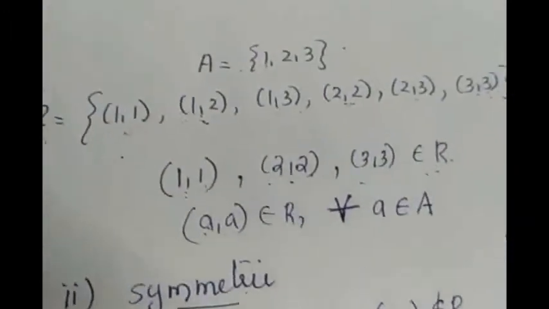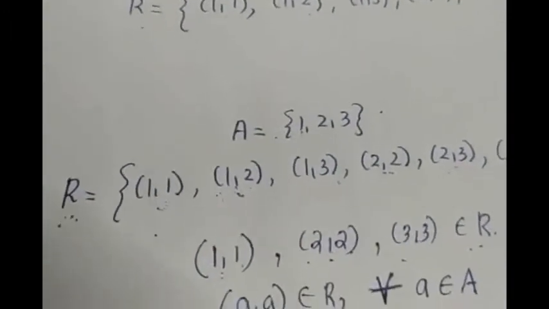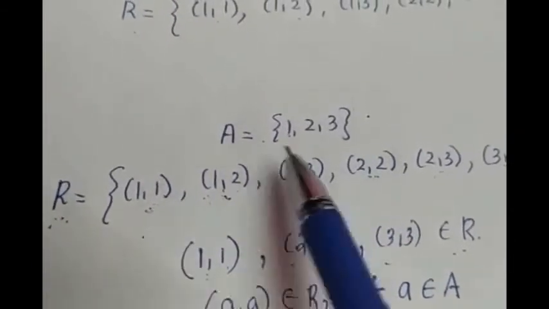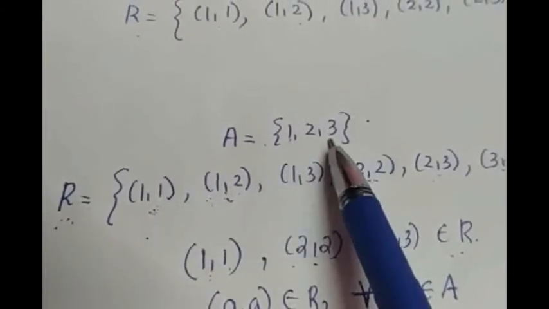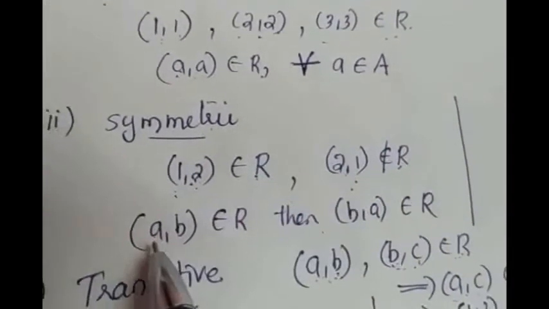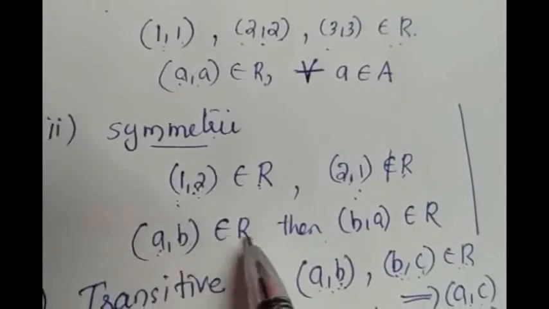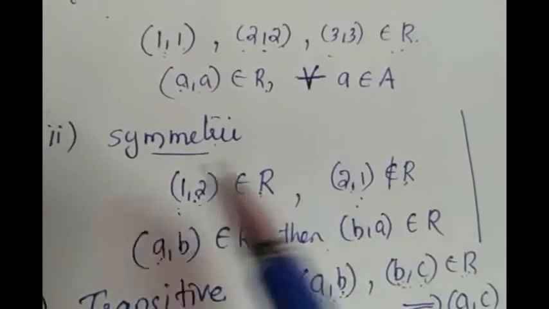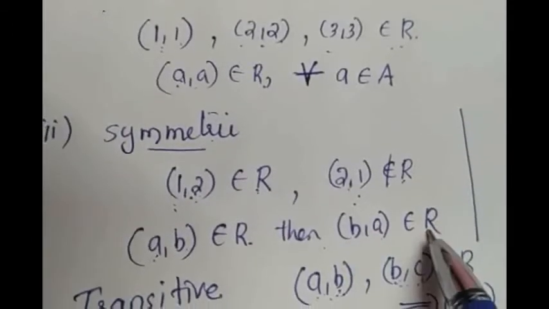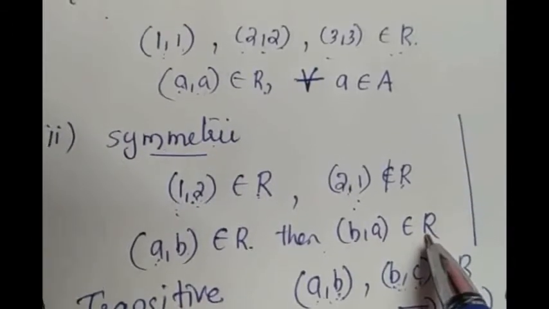Okay, so which all are the relations? One is reflexive. How can we prove reflexive? If the ordered pair (A, A) is an element of R for each and every element of the given set, then R is said to be reflexive. To prove symmetric, what do we have to do? Take ordered pair (A, B) an element of R, then we have to check whether (B, A) is also an element of R. If (B, A) is also an element of R, then we will come to the conclusion that R is symmetric.